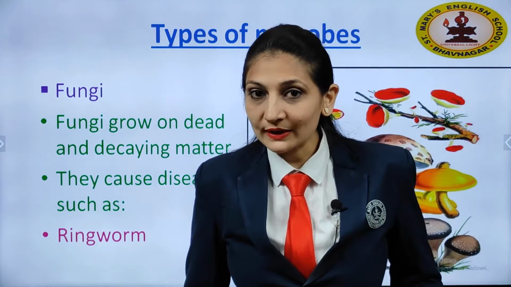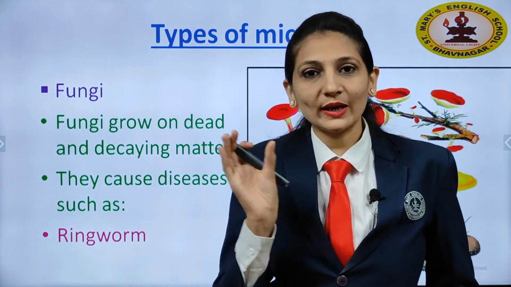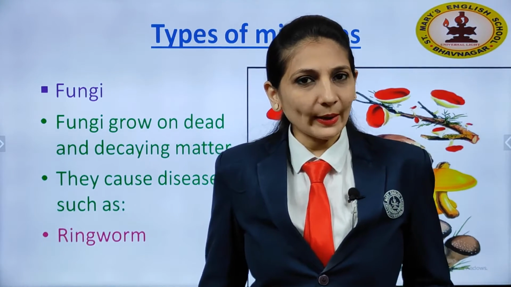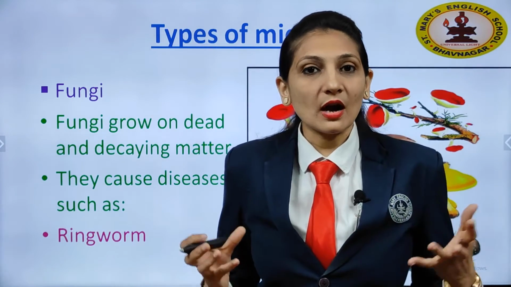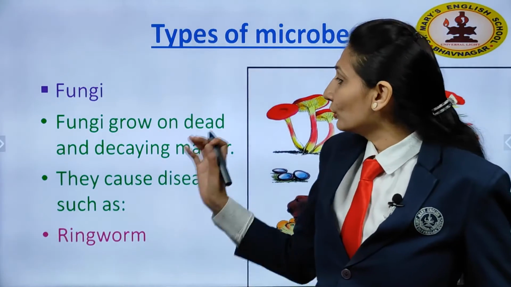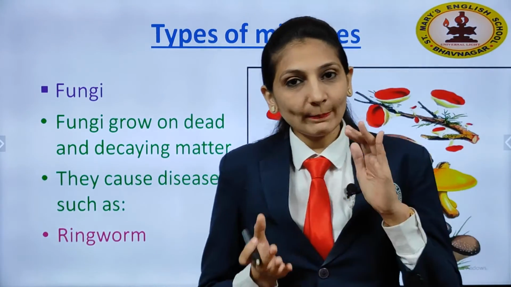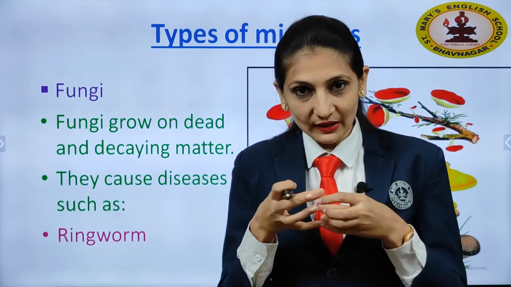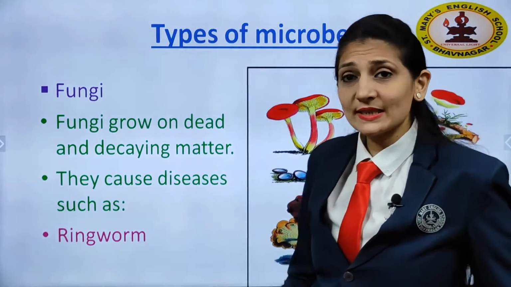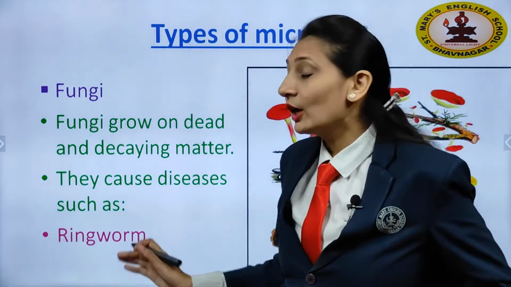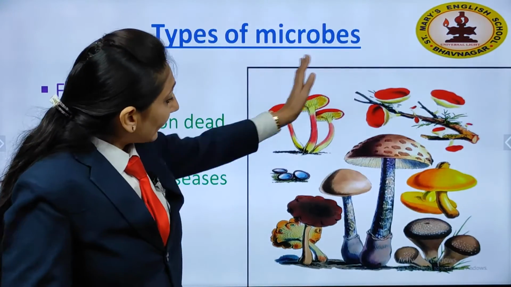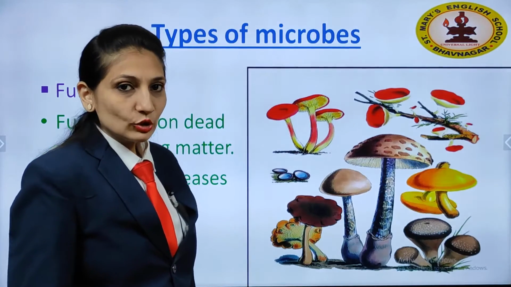Yes, what did you observe in that? You kept a piece of bread in the refrigerator and another in the room temperature. The bread you kept in the room temperature, the fungi started growing on it. Even on chapati you have done the same experiment, right? So you are familiar with this name also. Even in the pickle jar, sometimes you can see a white color, that is also fungi. So what will they do? They cause skin disease called ringworm. Yes, rings are formed because of the fungi. Here you can see the varieties of fungi that have been shown.